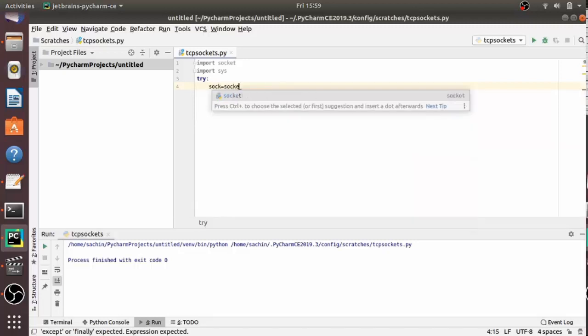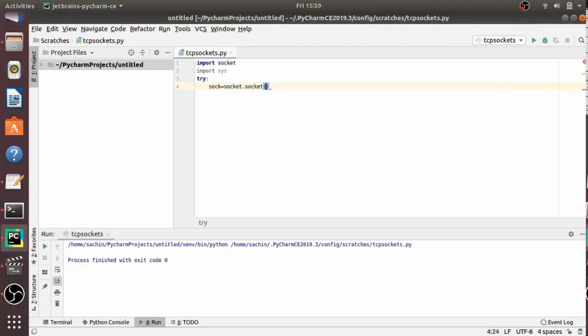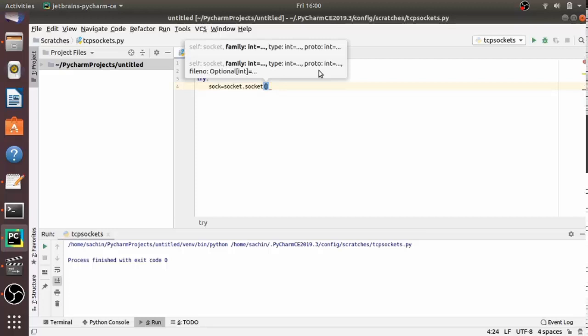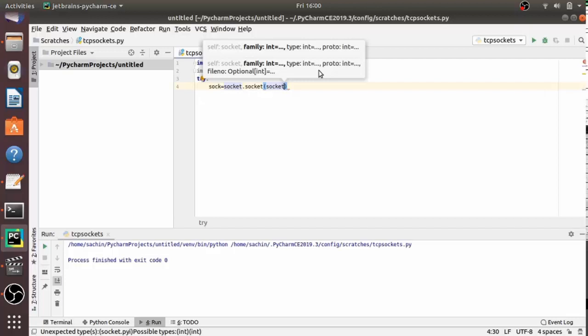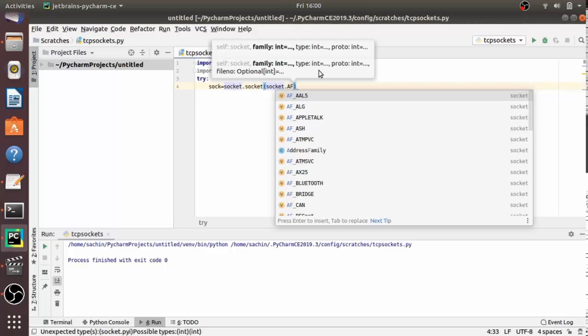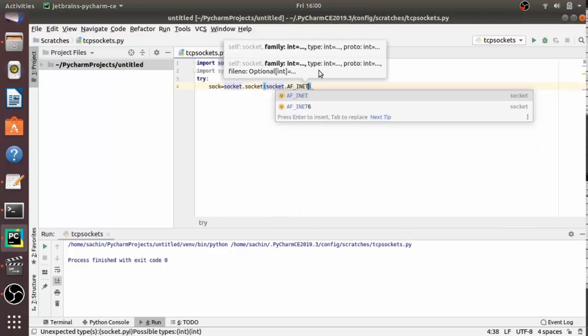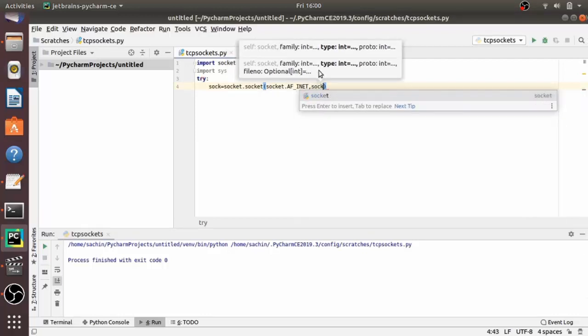I am taking sock is equal to socket dot socket, and we have already discussed the parameters. Here I am using socket dot AF_INET. If you want to use Unix, it is up to you. And I am making a TCP client socket, that's why I am providing socket dot SOCK_STREAM.